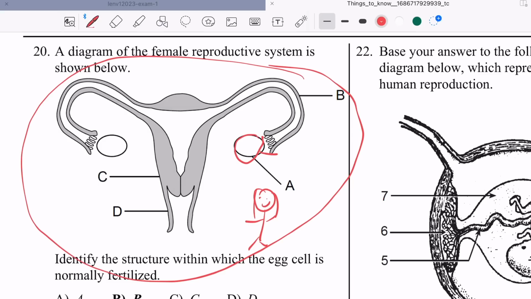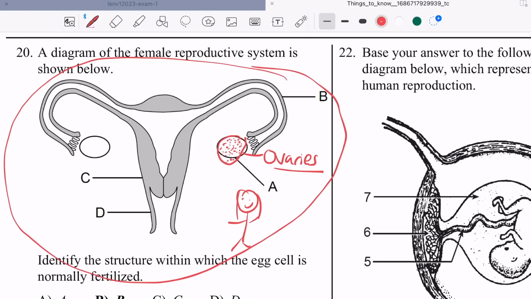A, ovaries. This is where the eggs are found. Every single female in the world, every person that's born female, is born with all of the eggs she needs for her lifetime. So ladies, you made your eggs when you were inside the womb of your mother. The ovaries make eggs, okay? B is the fallopian tubes. Fallopian tubes.